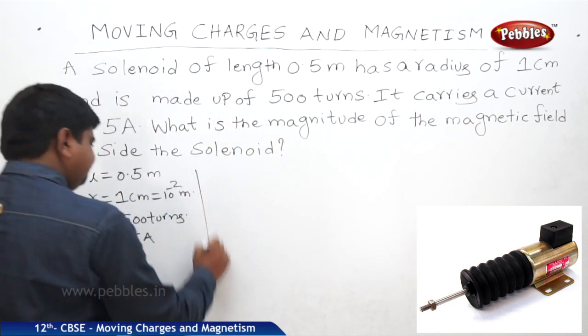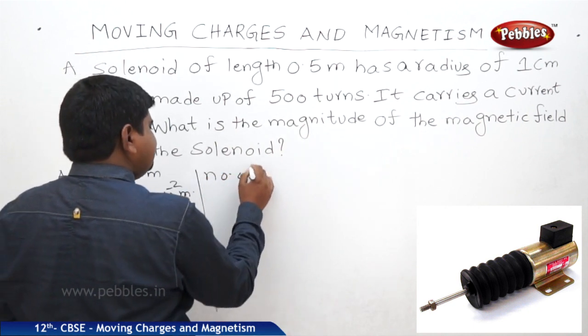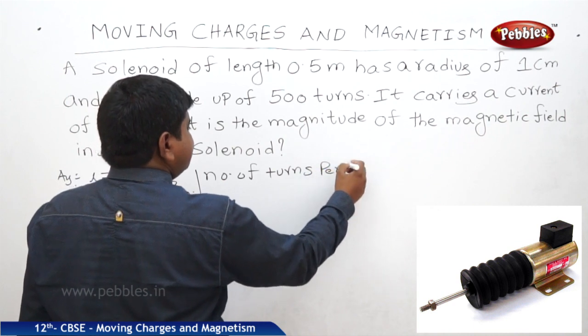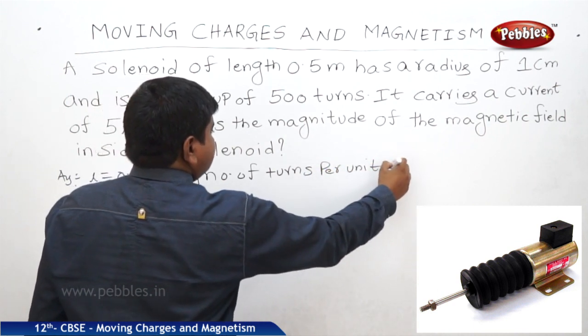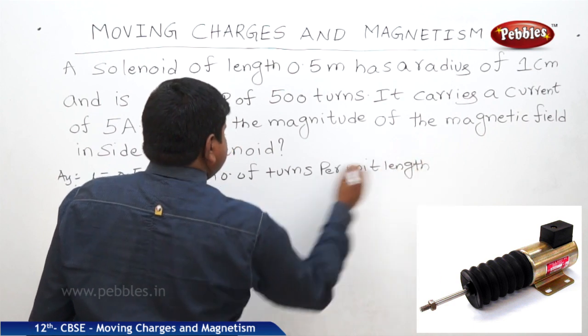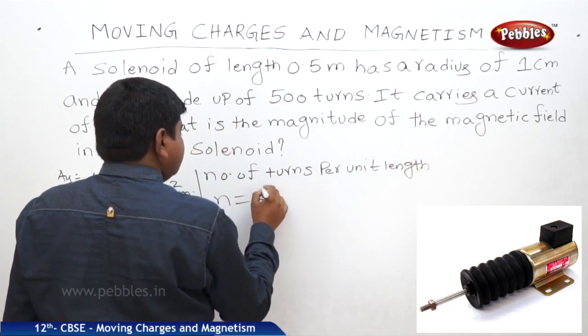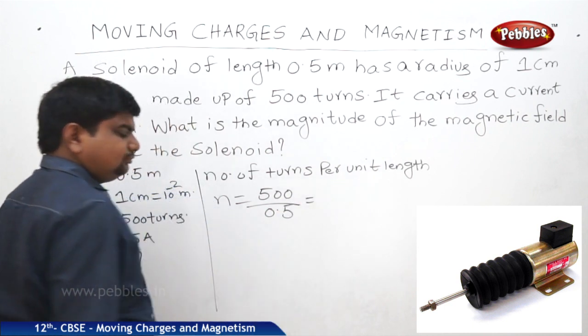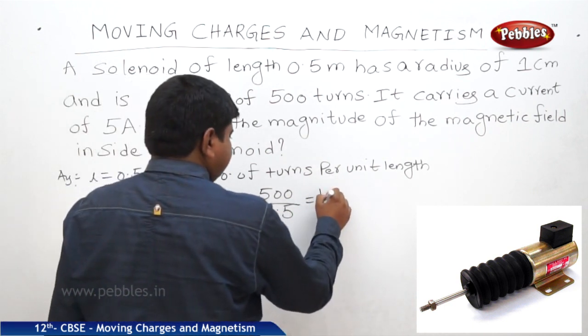We should find out the number of turns per unit length. So n is equal to 500 by 0.5. It will be 1000.